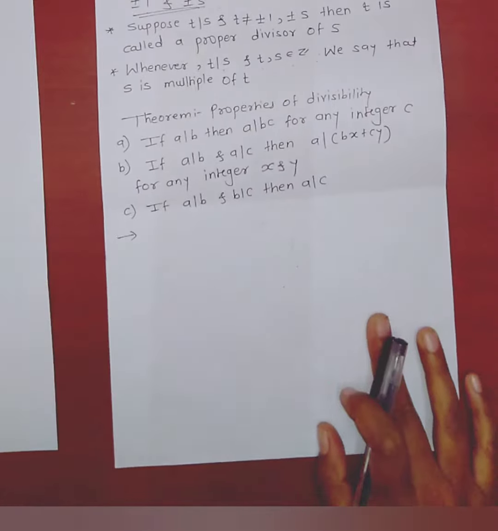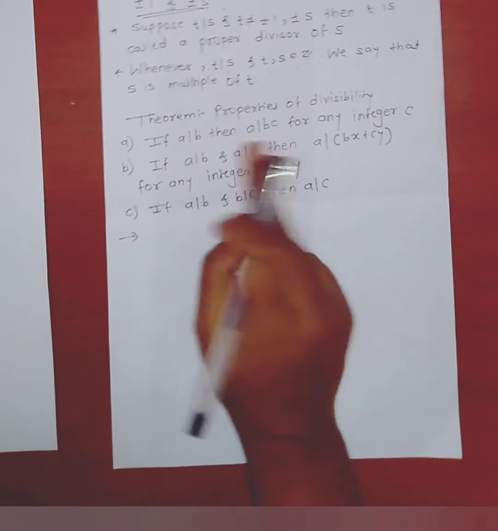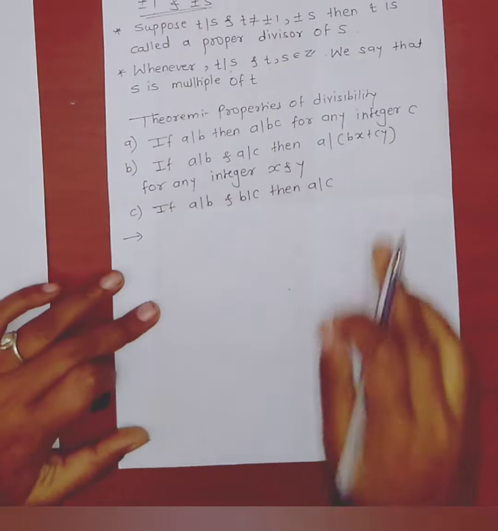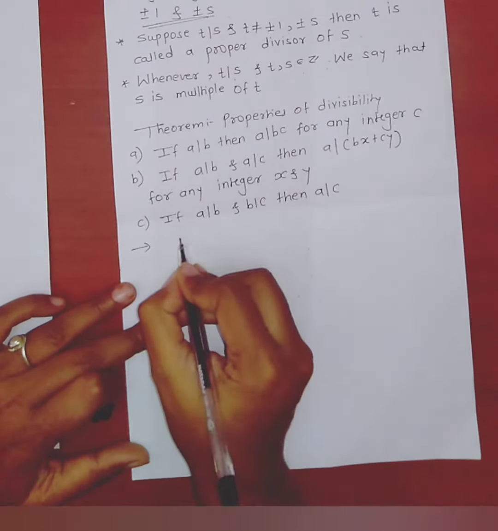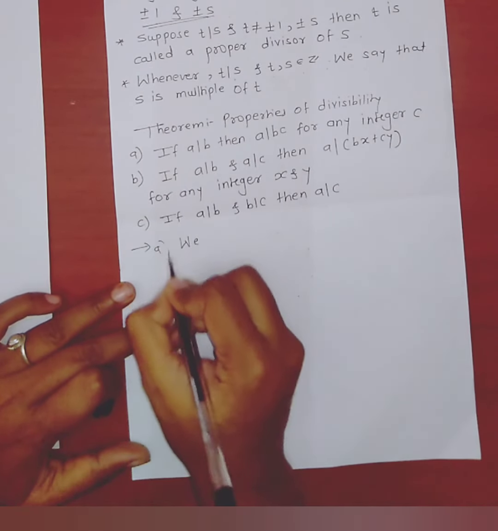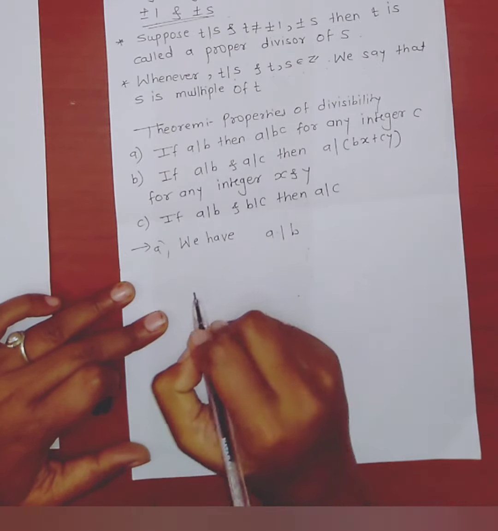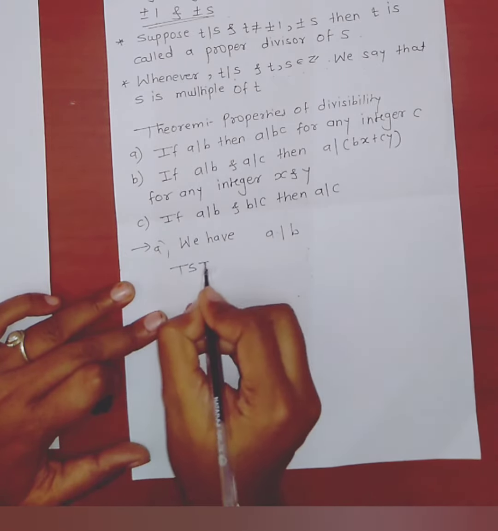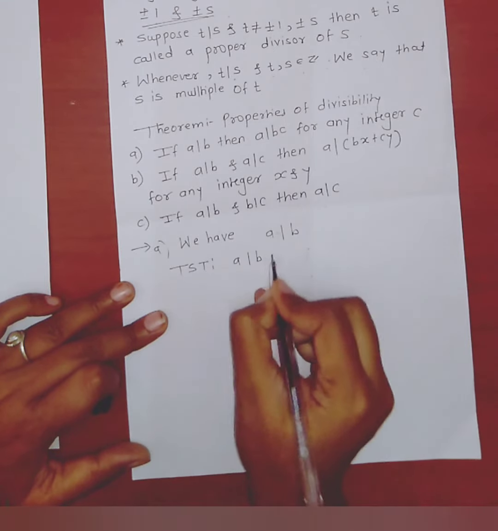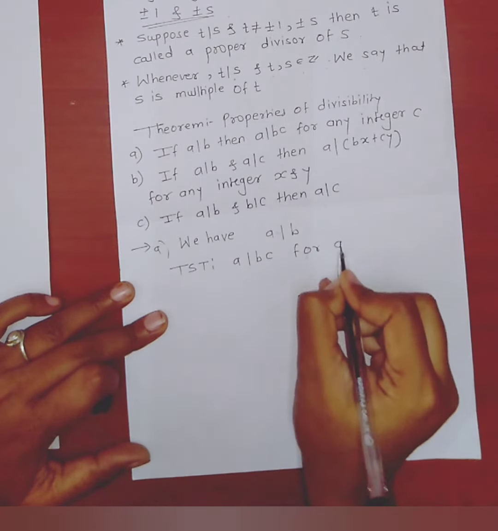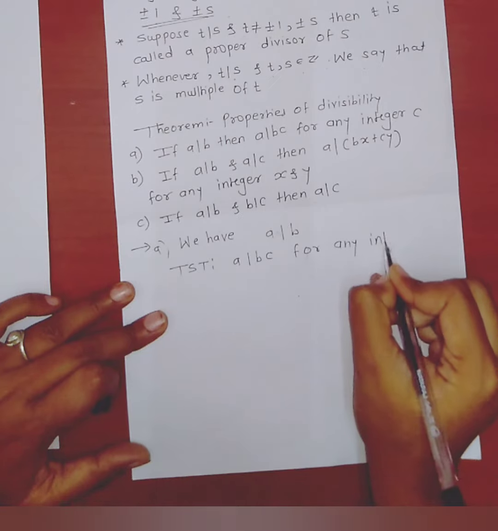First, we show that if a divides b, then a divides bc for any integer c. We have a divides b, and we have to show that a divides bc for any integer c.